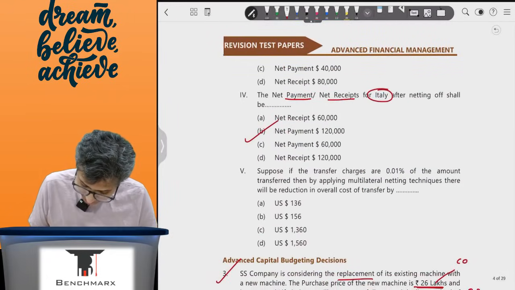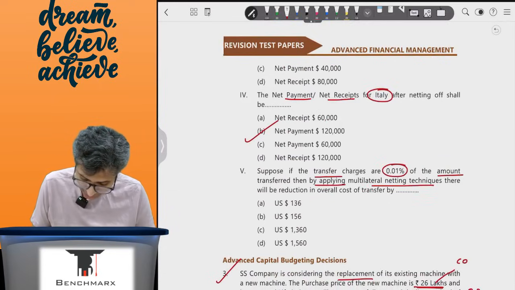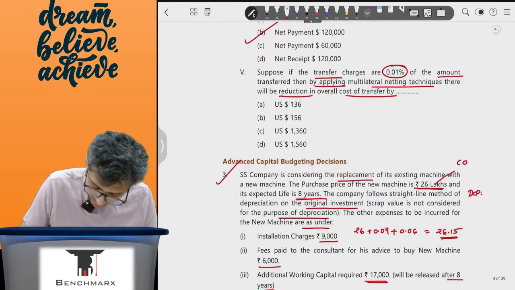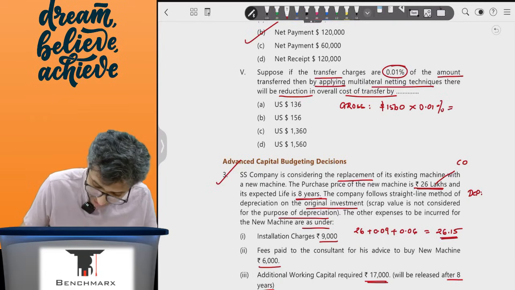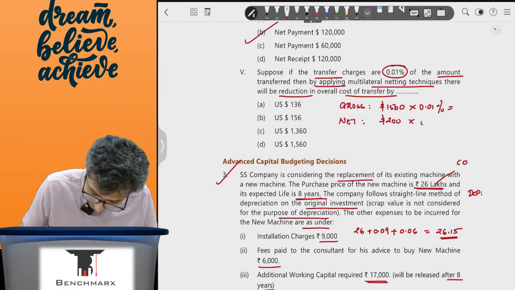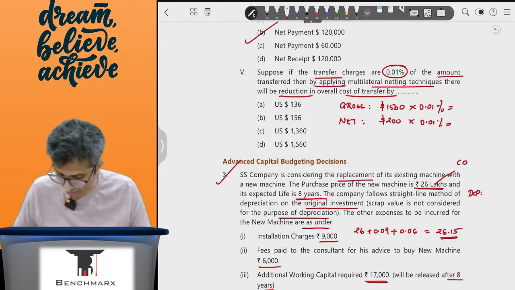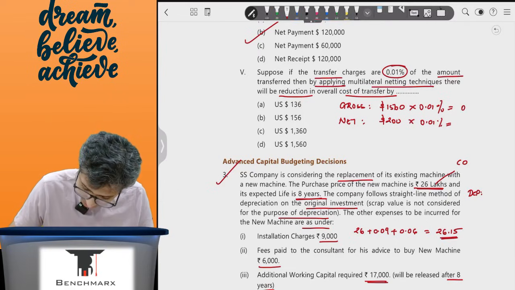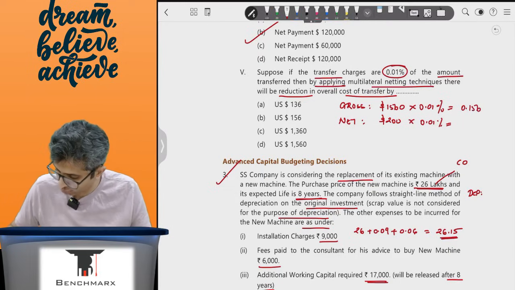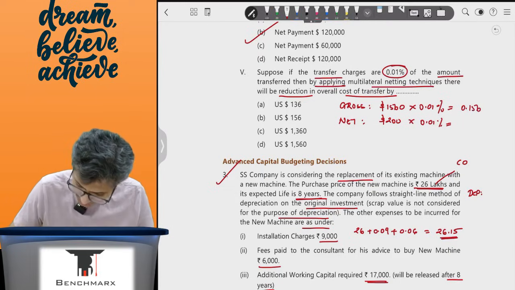Suppose the transfer charges are 0.01% of the amount transferred. By applying multilateral netting, there would be a reduction in the overall transfer cost. If I were to do a gross transfer, it would have been 1560 into 0.01%, which is 0.156. However, if I do the netting, my net transfer is only 200 into 0.01%, which is 0.02.